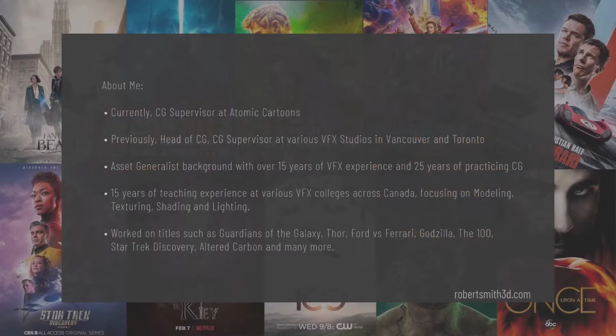I've been involved with the CG industry since the early 2000s and I've spent the last 17 years doing VFX for feature films and TV series. Before my current role, I worked as head of CG supervisor, lead asset artist, and CG generalist at multiple VFX studios, most of them from Vancouver. I've also been teaching for the past 15 years at various VFX colleges throughout Canada, so I have first-hand experience with the challenges students face as they try to enter the animation, games, or VFX industry.